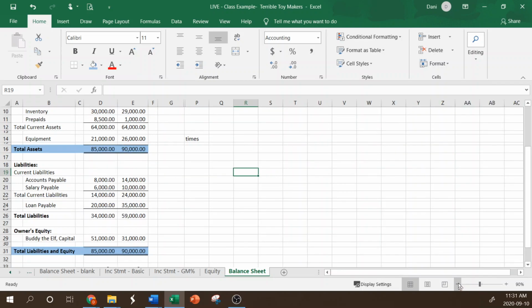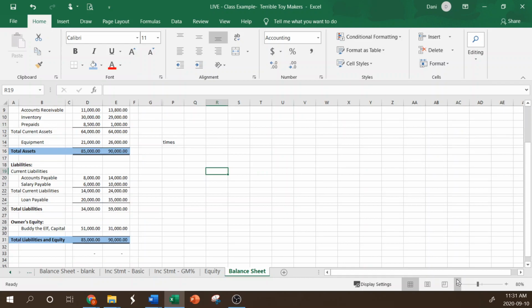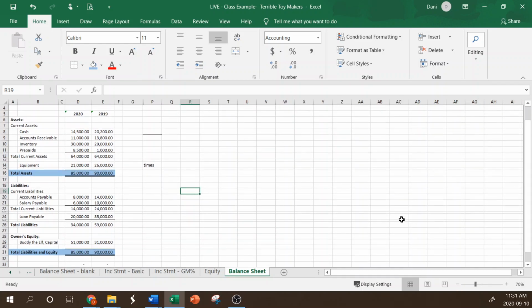Now in class, I got the question of why were we separating out the gross margin on the income statement? And I said we were doing that because it provides useful information for the users. So people looking at the statements want to look at that gross margin and use it to make decisions. And that's also the reason why we separate out current assets and current liabilities.